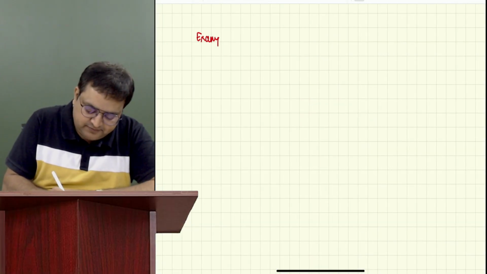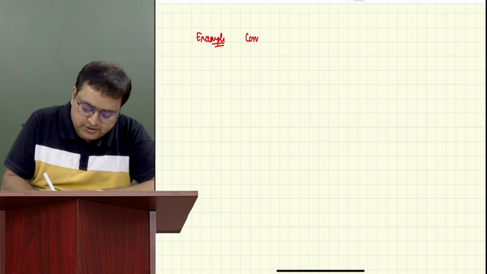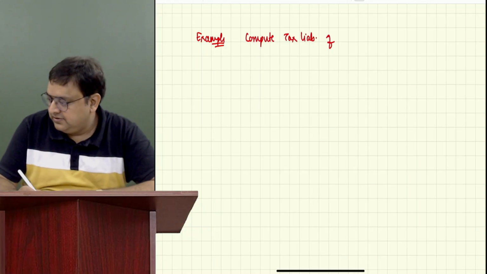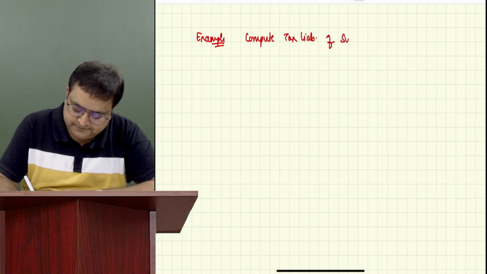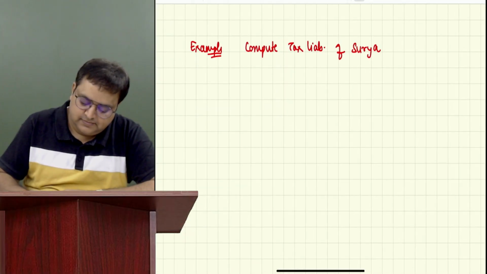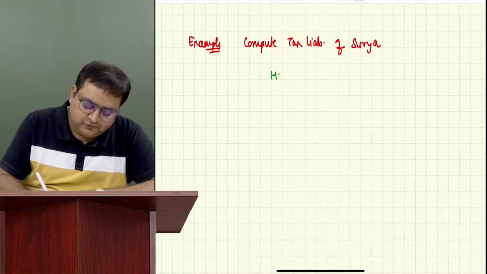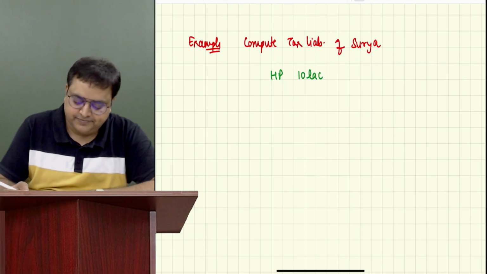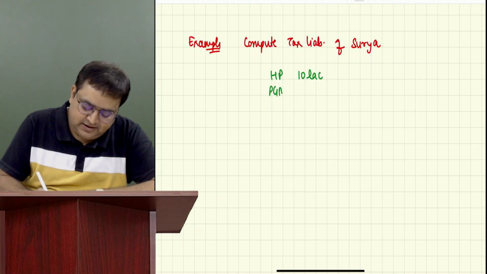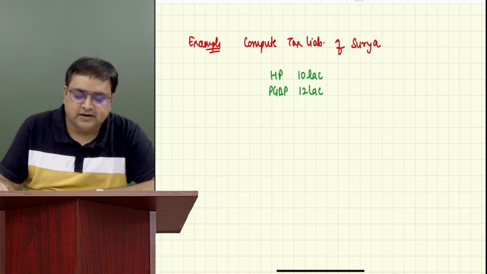Everybody, please compute with me the tax liability of Surya. He has house property income of rupees 10 lakh. He has PGBP income of rupees 12 lakh.